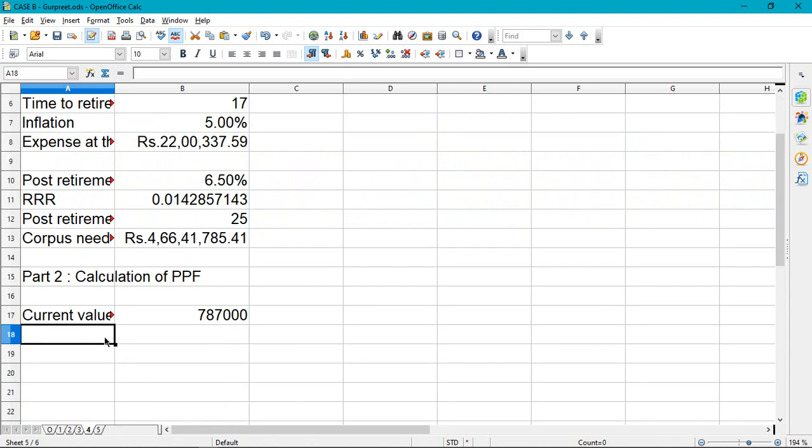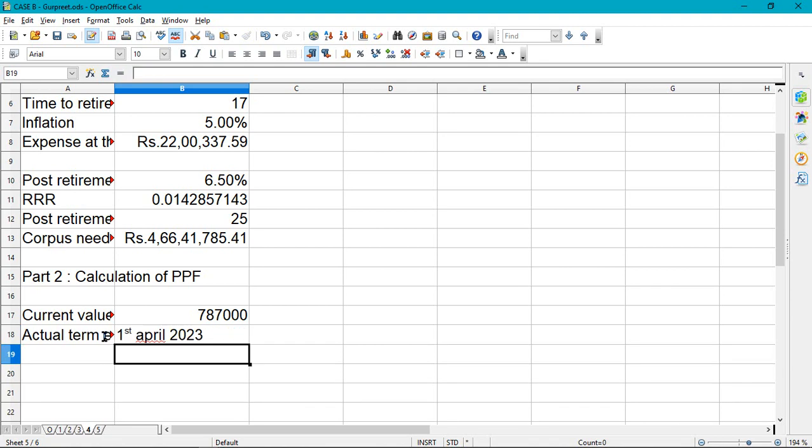So the actual term ends on 1st April 2023. I don't know why it doesn't take that. Sometimes it gives a problem, so I'll just write it. This should be fine, I guess.